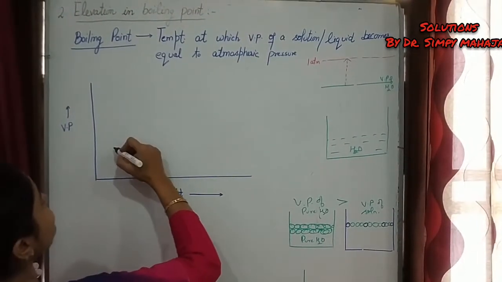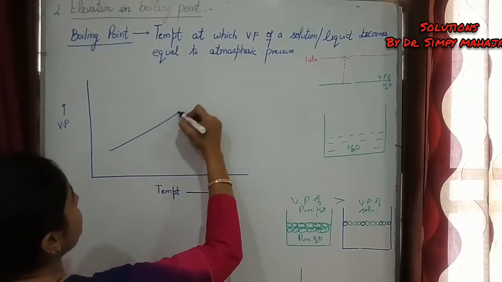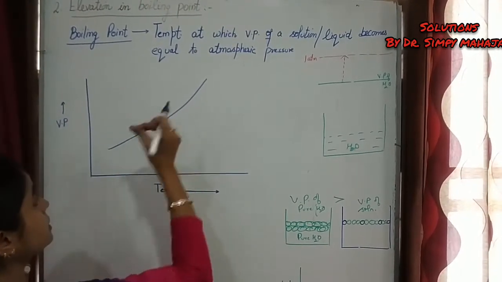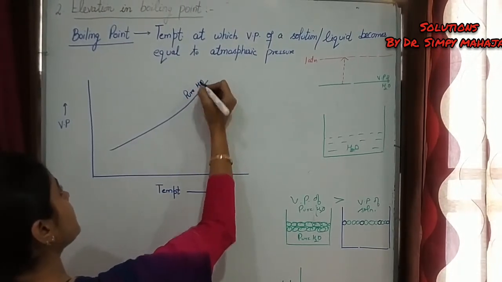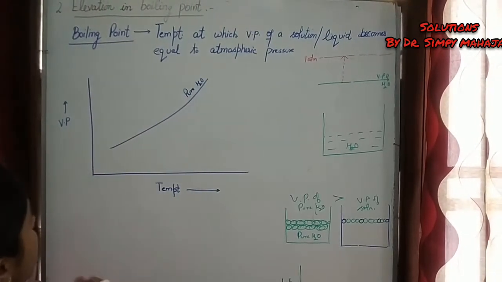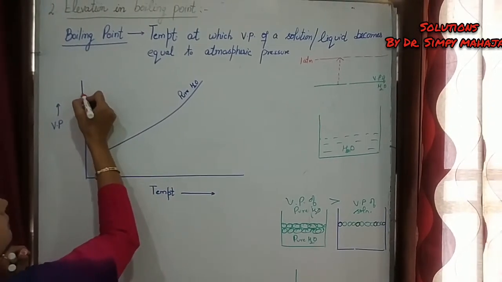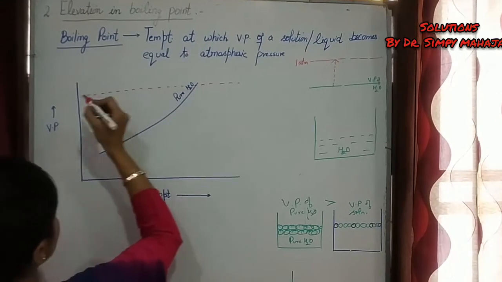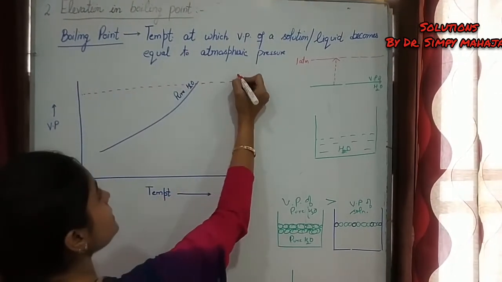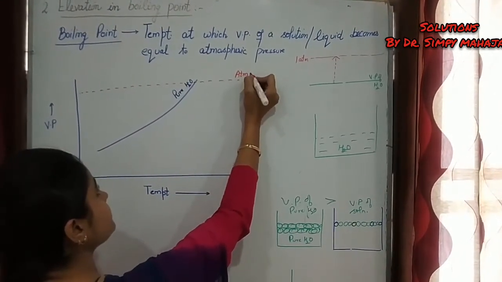So the curve is like this. This is for pure water. And suppose this line corresponds to atmospheric pressure.